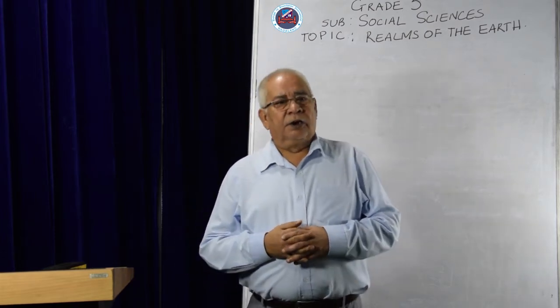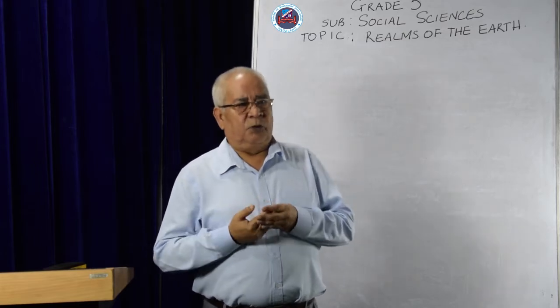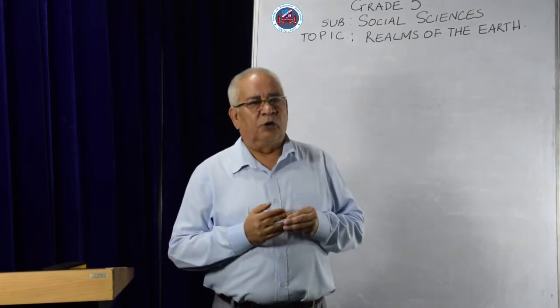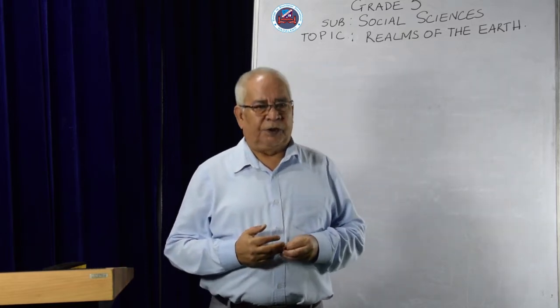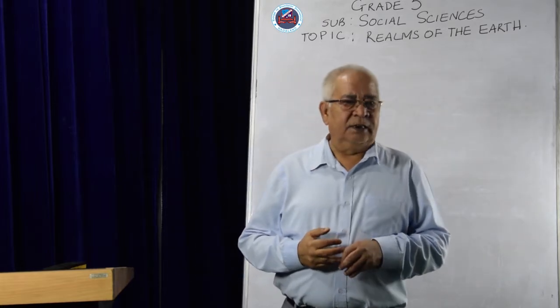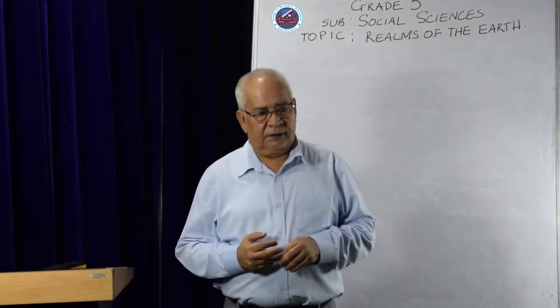Now, there are basically 4 spheres of which the earth consists. They are known as realms or spheres. First one is the lithosphere, which we call land. Second one is hydrosphere, which is called water.